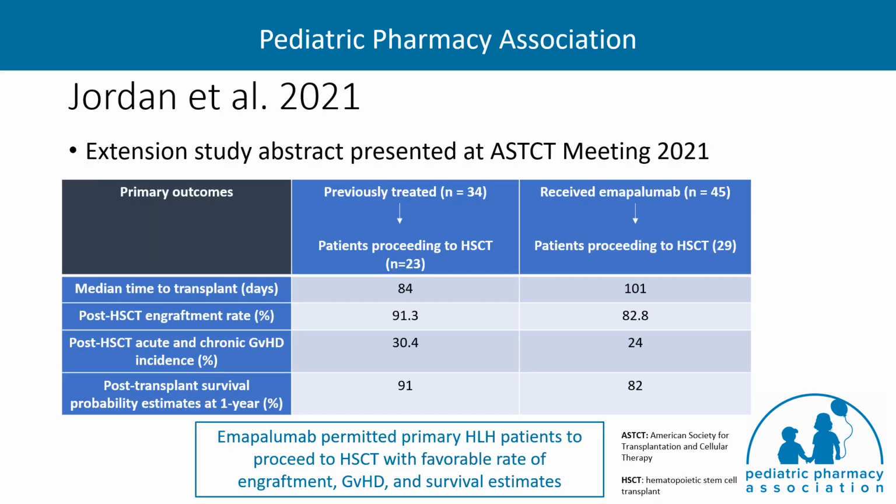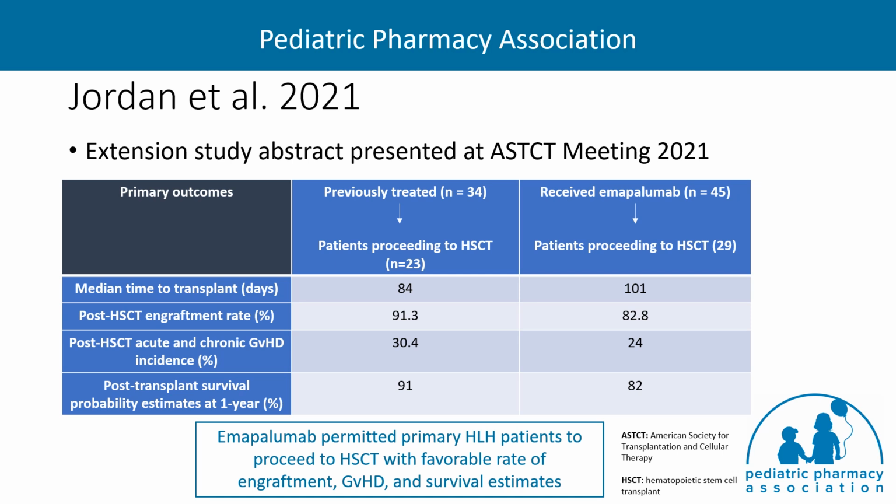Jordan and colleagues reported the post-transplant outcomes at 1 year through an extension study for an extended cohort of patients with primary HLH who were treated with emapalumab. Analysis was performed on a total of 45 patients, which they separated into 2 groups. Patients were either previously treated with a conventional HLH therapy, and the other group was all patients who received emapalumab. About 67% of the previously treated patients and about 64% of the all treated patients proceeded to stem cell transplant with a median time to transplant of 84 and 101 days, respectively.